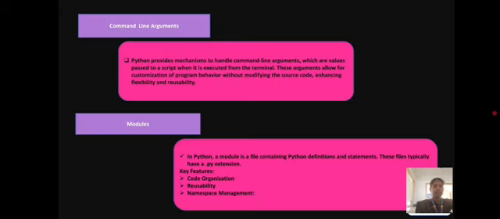And next one is command line arguments. Python provides a mechanism to handle command line arguments, which are values passed to a script when it is executed from a terminal. These arguments allow for customization of program behavior without modifying the source code, enhancing flexibility and reusability.